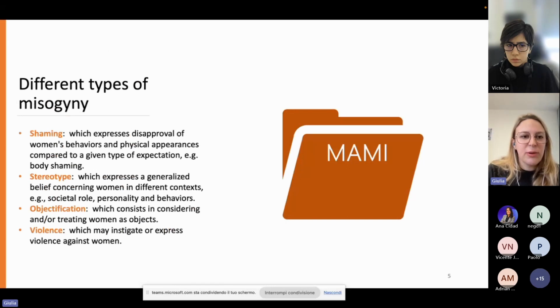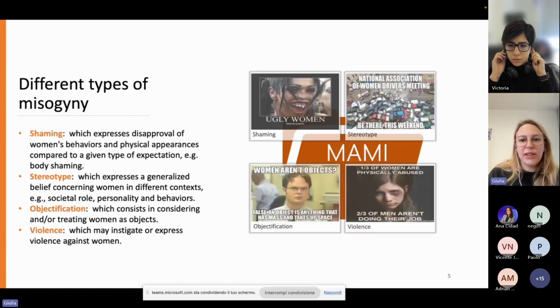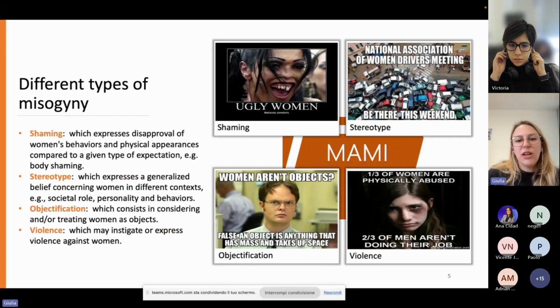So before I start, a quick introduction about the dataset. We used the MAMI dataset. MAMI is a multimedia automatic misogyny identification dataset proposed at SemEval. It includes 10,000 memes that represent hate against women in different ways.